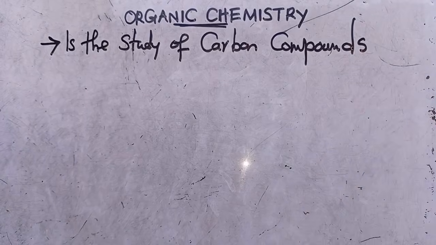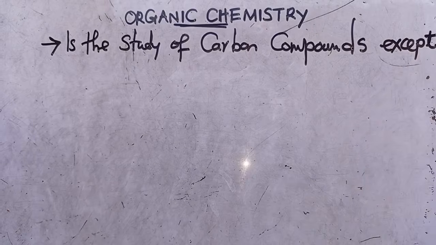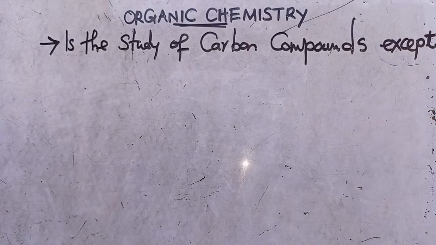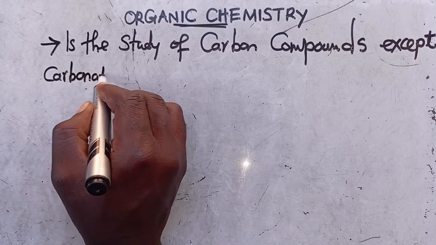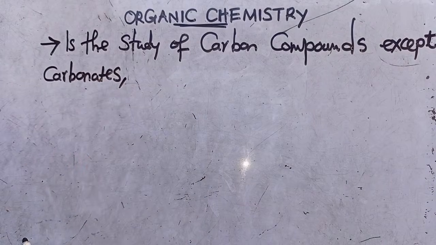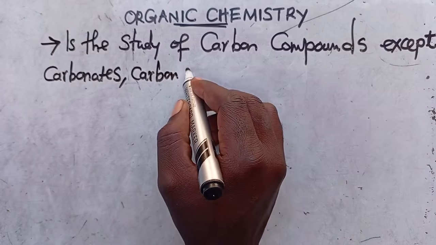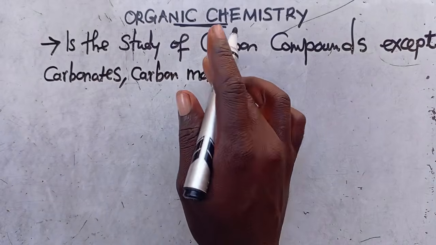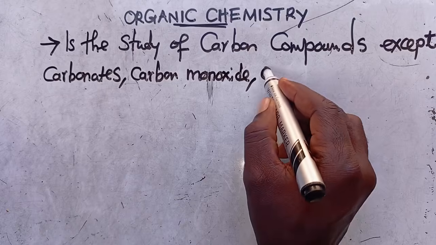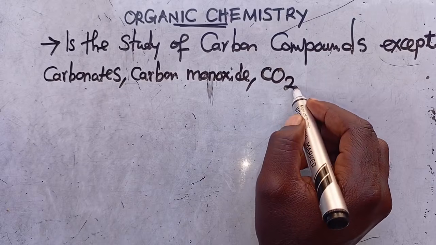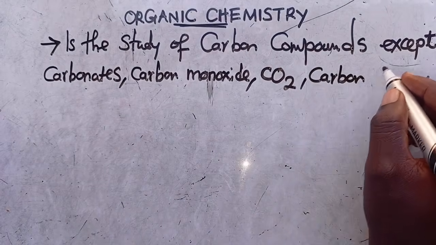How can we know that we are talking about this? We say except some organic compounds. So we get to say except carbonates. So carbonates, we get to remove them. Aside carbonates, we also remove carbon monoxide. So we say except carbon monoxide. Also except carbon dioxide. As well as what? We also get to consider carbon